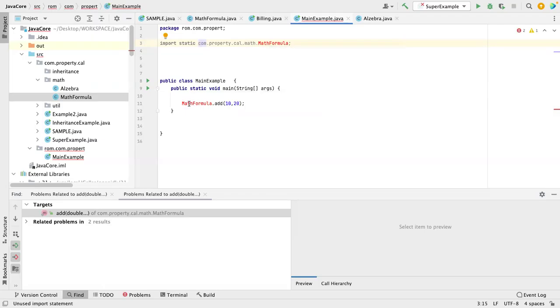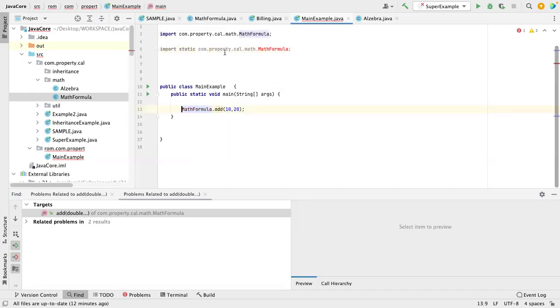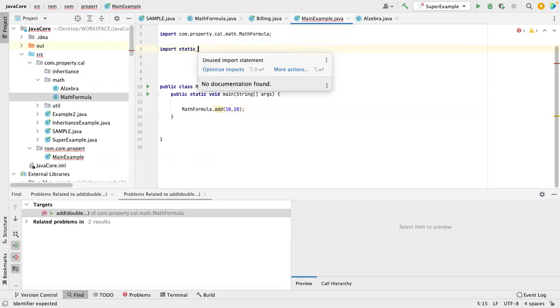No documentation found. It's supposed to work like this.